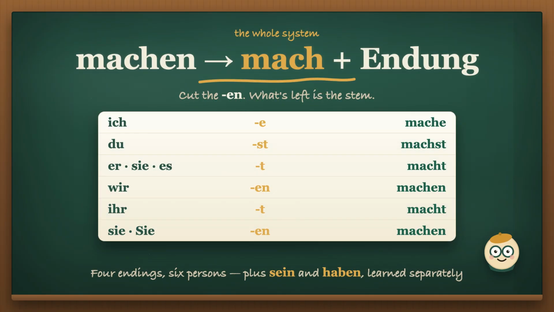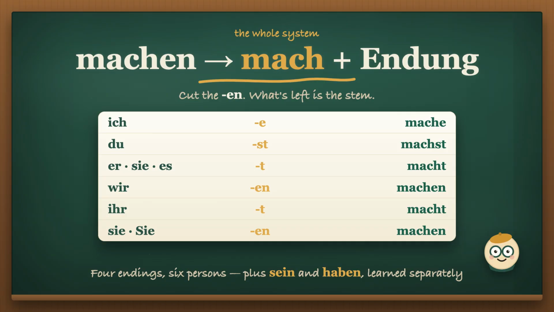Here's the whole system. Take the infinitive, machen, to do, and cut off the n. That leaves the stem, mach. Now add the ending. Ich takes e, ich mache. Du takes st, du machst. Er, sie and es all take t, macht. And wir, sie plural and the polite Sie take n, which is the infinitive again, so there's nothing new to learn. Wir machen. That's 4 endings for 6 persons.